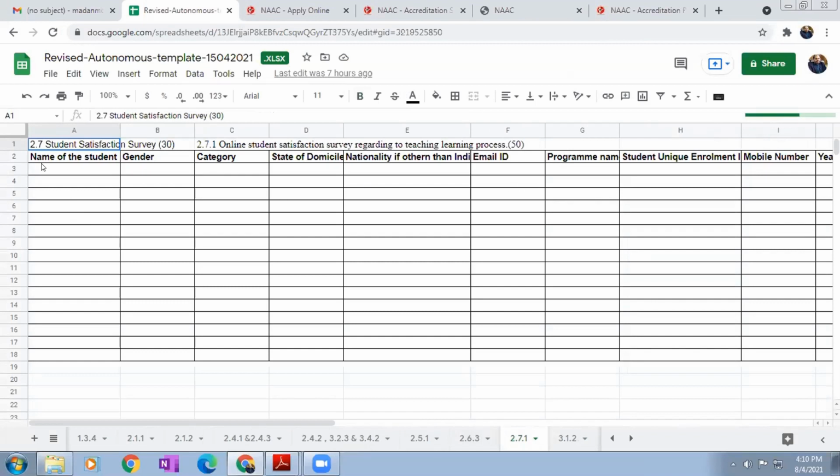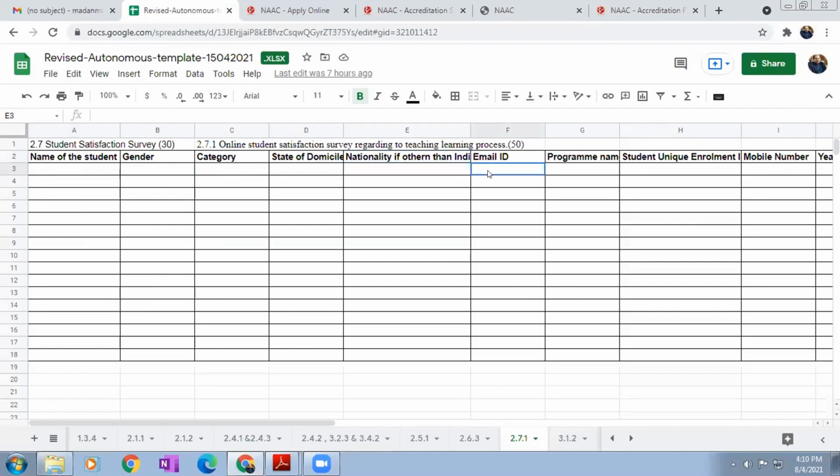You can collect the student data of the current running year, first year to final year, in this format. Name of the student, gender, category. Category means reservation community. Then state of domicile, as per their previous college, which state they come under, for considering local and non-local.